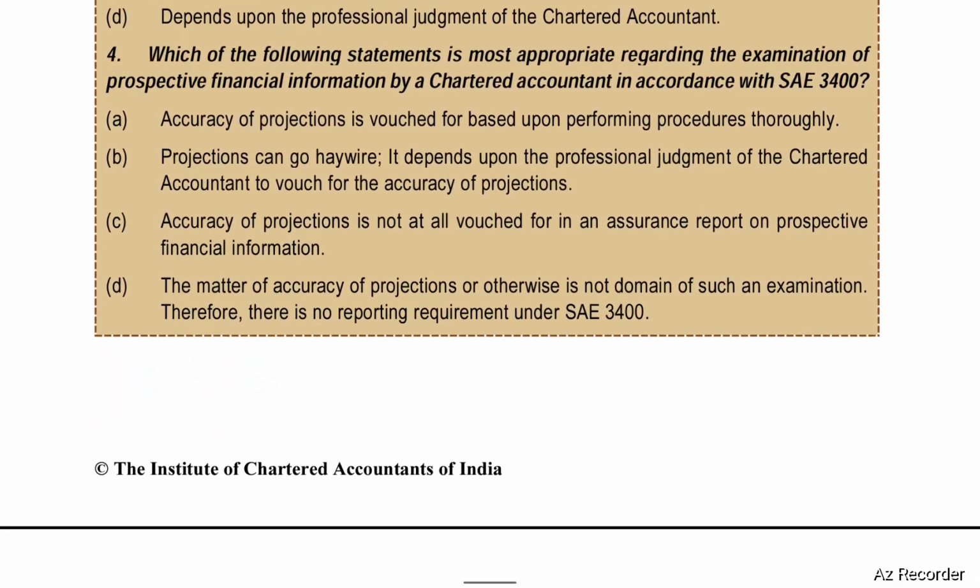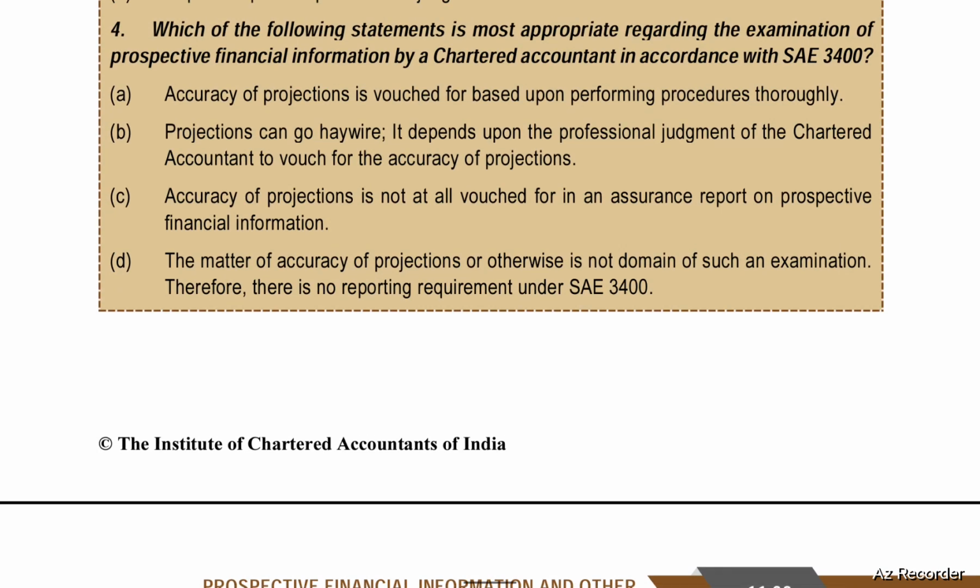Next, which of the following statements is most appropriate regarding the examination of prospective financial information by CA in accordance with SAE 3400? Option A, accuracy of the projections is vouched for based upon performing procedures thoroughly. Second, it depends upon the professional judgment of CA to vouch for the accuracy of the projections.